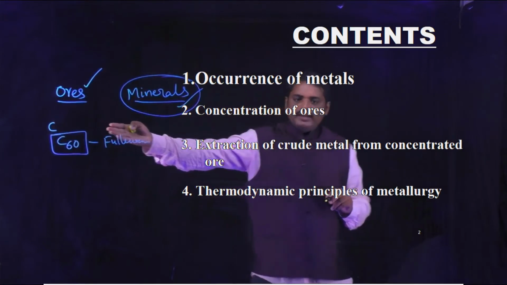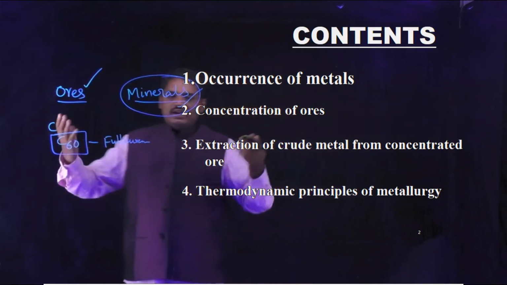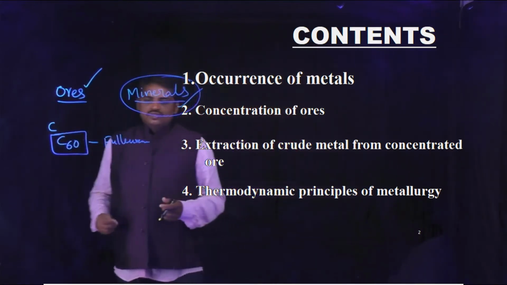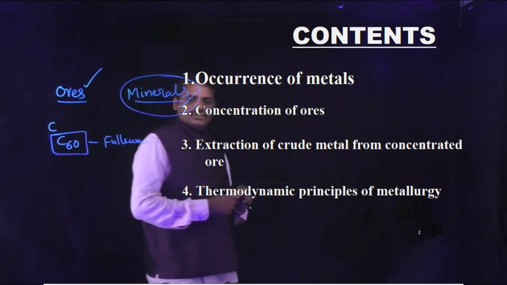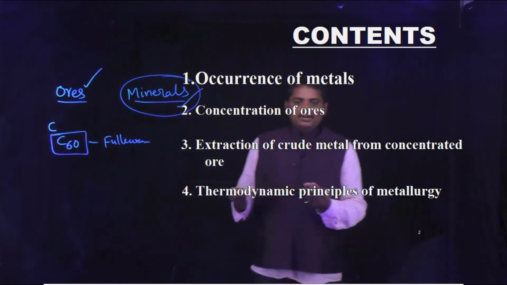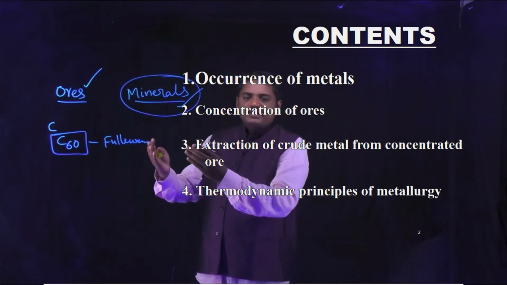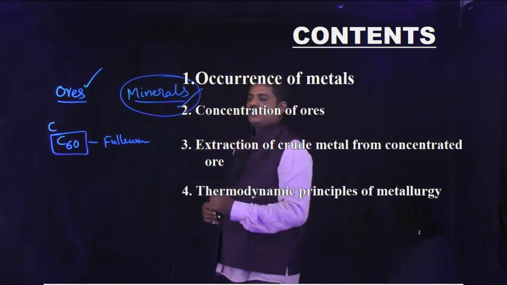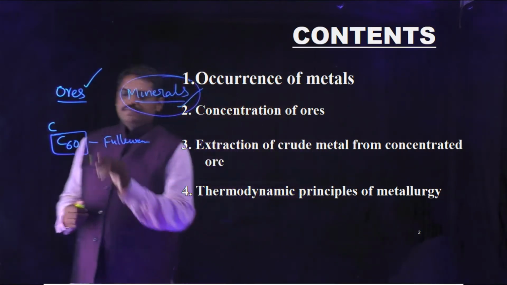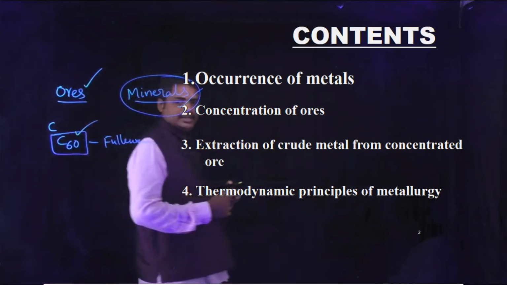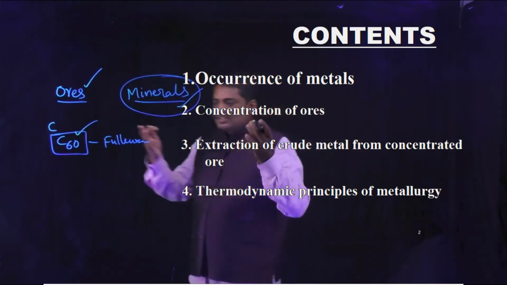This molecule contains only carbon elements, so this molecule does not contain other impurities. Finally, carbon is available in individual form in nature. That type of element is known as a native element. Best example, carbon. Okay. So the next subtopic in this chapter is concentration of ores.